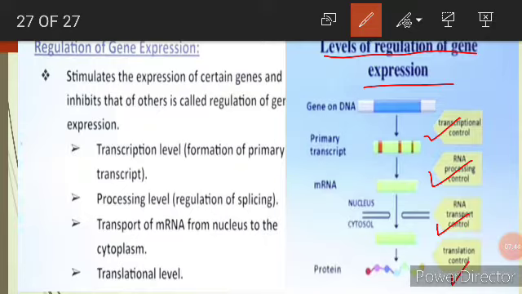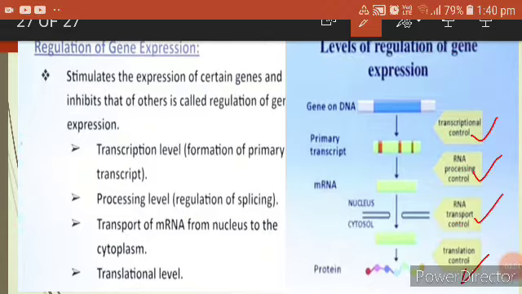Now, if transcription is not done, there is no question of translation, and since there is no translation, there is no question of protein. That means proteins are not synthesized or produced. It is one of the best methods to save time, energy, and so much enzyme.